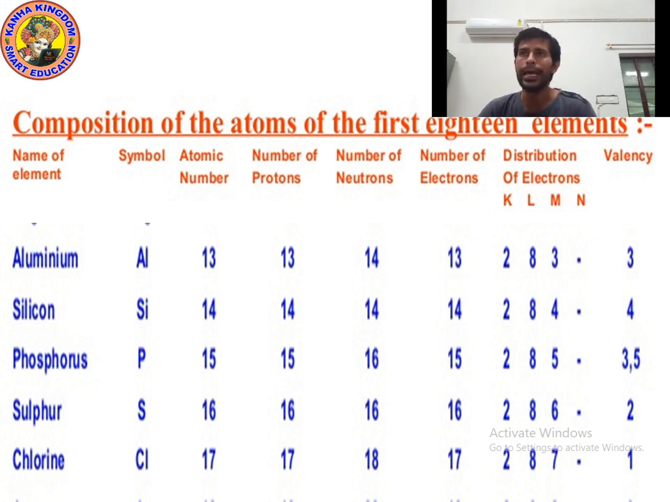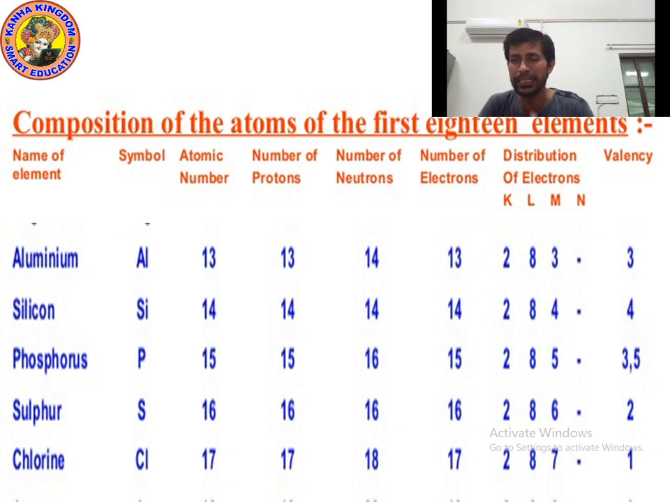Now in the L shell, how many electrons can we fill? We can fill a maximum of 8, so we will write 8. Now 11 minus 8, 3. Now 3 electrons are remaining. We will write these in the M shell, because the K and L shells are both completely filled. So in the M shell we will write 3.